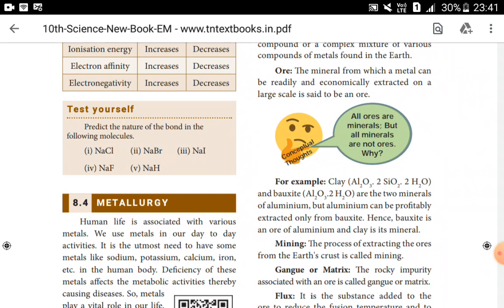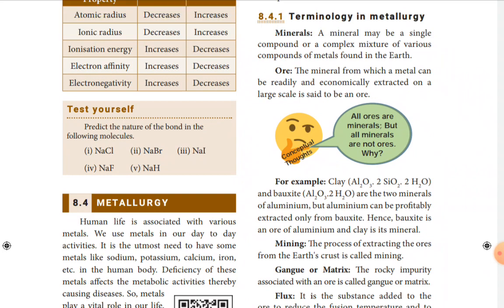Next we take sodium bromide. Sodium, the electronegative value according to Pauling scale is 1, and bromine 2.8. What is the difference between 2.8 and 1? 1.8. The 1.8 is greater than 1.7. If the value is greater than 1.7, then it is called ionic bond. So sodium bromide, ionic bond.